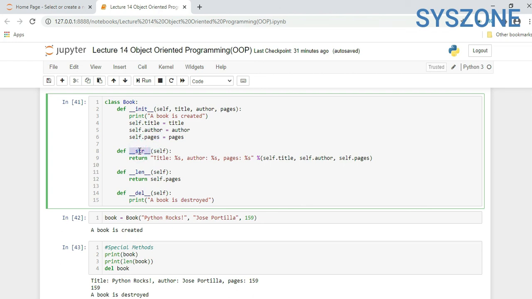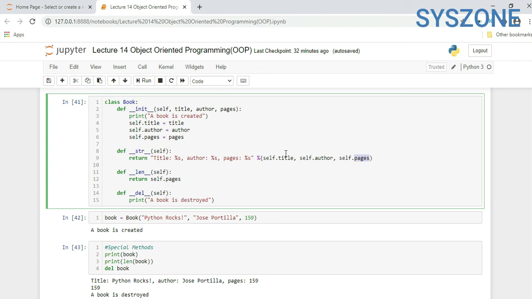Here we are using built-in functions, __str__(self). It will return the title, the author name, and the pages, formatted with self.title, self.author, self.pages.